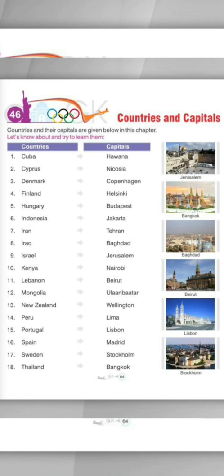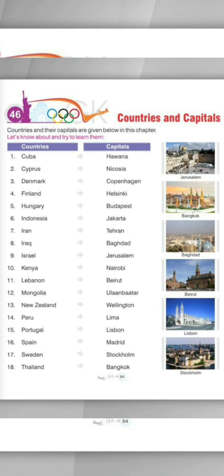Sixth one is Indonesia and name of the capital of Indonesia is Jakarta. Seventh is Iran and capital of Iran is Tehran. Eighth one is Iraq and Iraq's capital is Baghdad. Ninth is Israel and capital of Israel is Jerusalem. 10th is Kenya and Kenya's capital name is Nairobi.